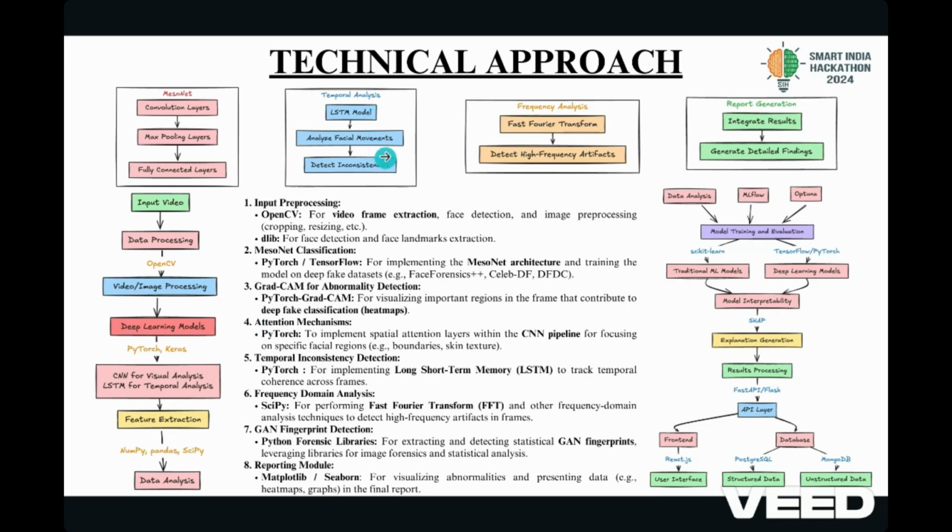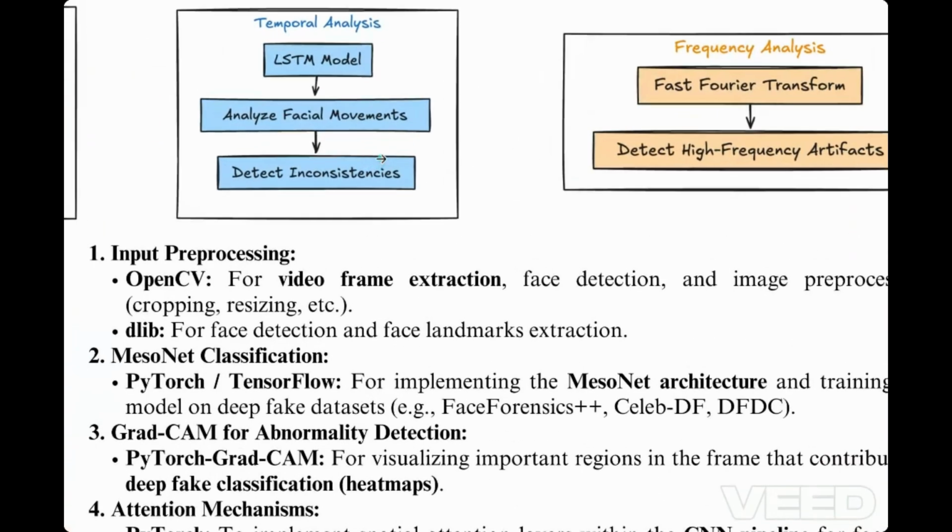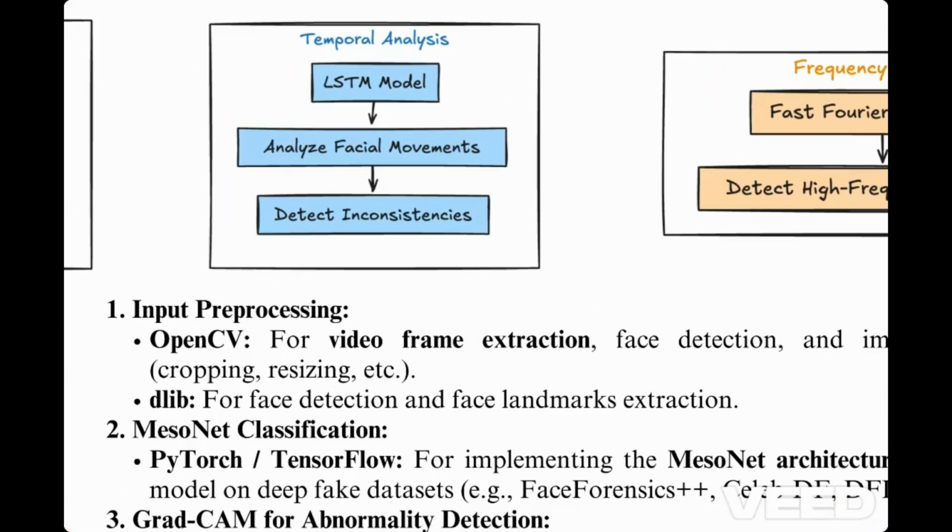Temporal inconsistency detection. Deepfakes can show inconsistencies over time, especially in videos. We address this issue by using LSTM networks, that is long short term memory, to track these temporal irregularities across frames. This allows us to spot unnatural changes that occur from one frame to the next, which would not be present in authentic videos.